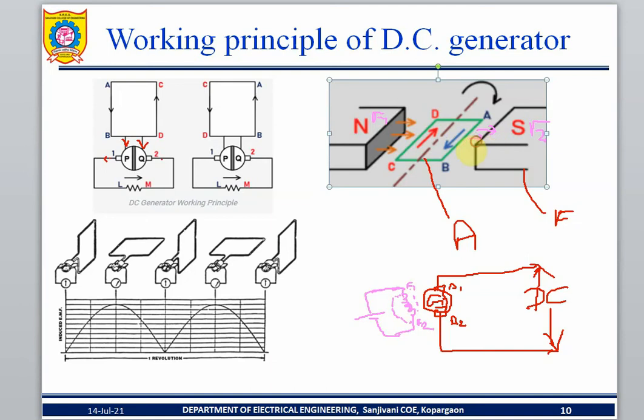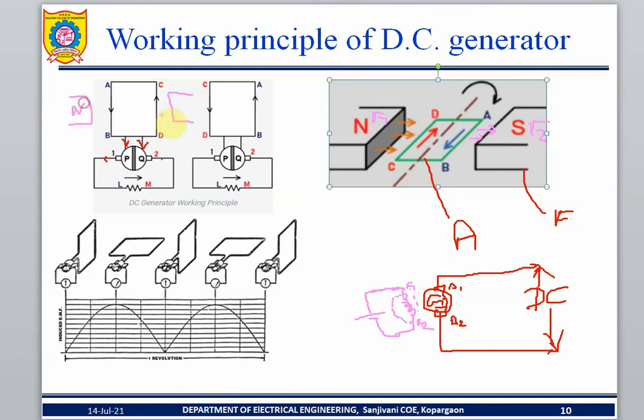So between the north and the south, why north and south? Because I give the power supply to the field coil. That's why north is produced and south is produced. Between the north and the south, what will happen? The flux flows. Here is north and then south. This is the field coil.